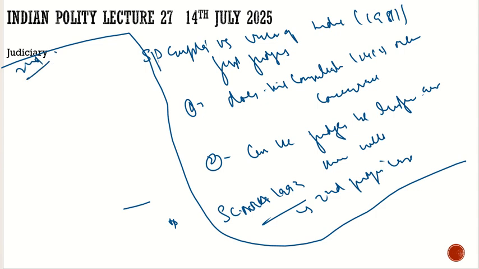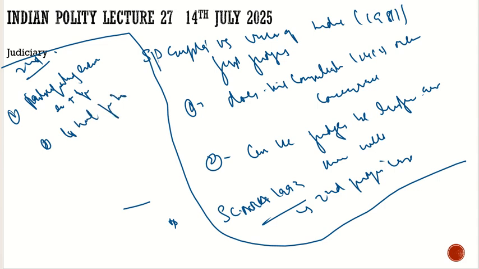The question about concurrence, when it was asked to the judges, what did they say? They said that in appointing the judges, it is participatory in nature. It is a participatory exercise between the executive and the judiciary. Second, the aim is to hunt for the best talent, and the third is integrative in nature, to integrate the executive and the judiciary.